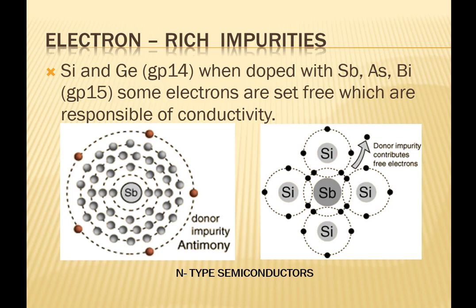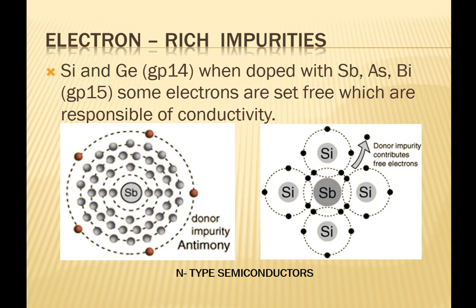Now, the crystal was of material from group 14, whereas impurity is from group 15. The impurity atom contains 5 valence electrons, whereas the atoms in the crystal have 4 valence electrons. When antimony occupies one silicon atom, 4 of its electrons can make bonds with silicon, but one electron, the fifth electron, is extra and it becomes delocalized.